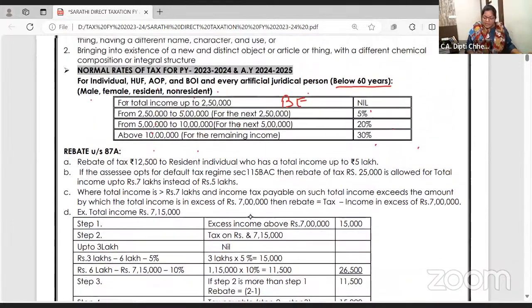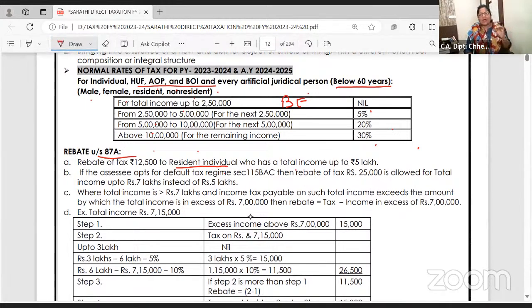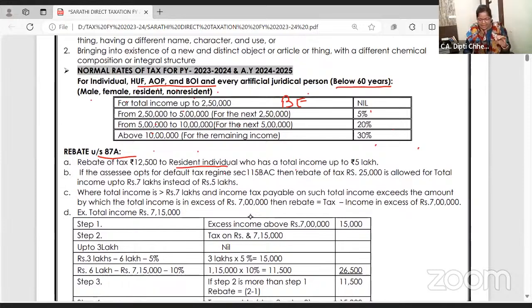Rebate is a reduction in the tax under section 87A given only to a resident individual. Basic exemption is applicable to HUF, AOP, BOI, AJP, everyone, but rebate is given only to a resident individual whose income is up to 5 lakh.